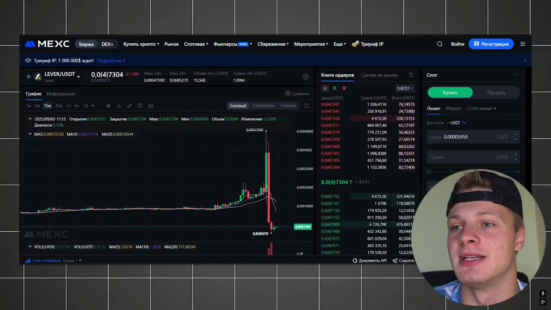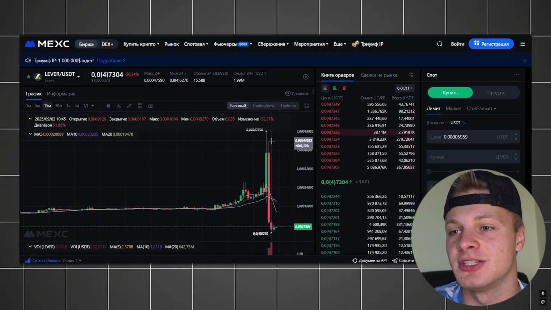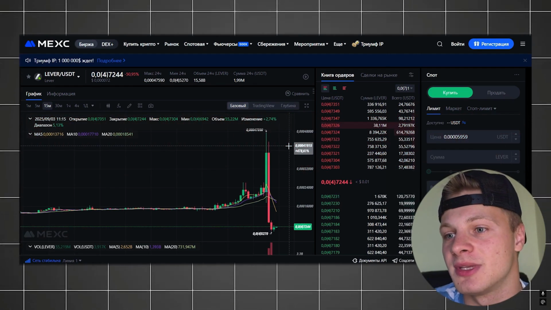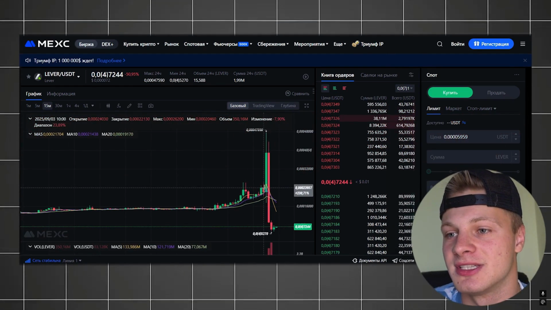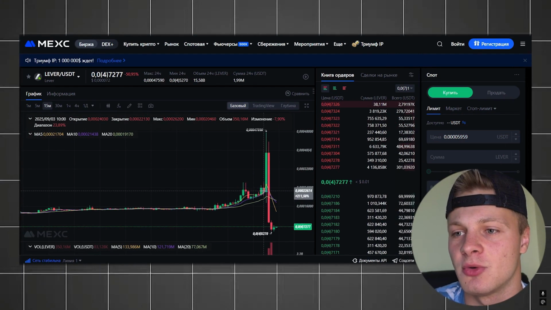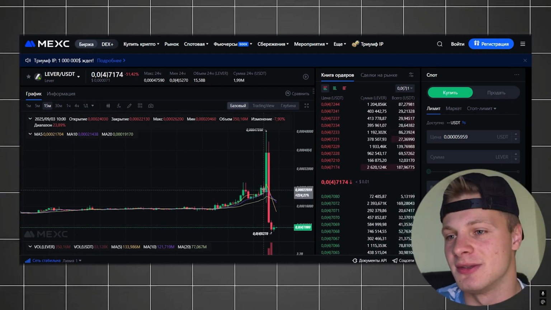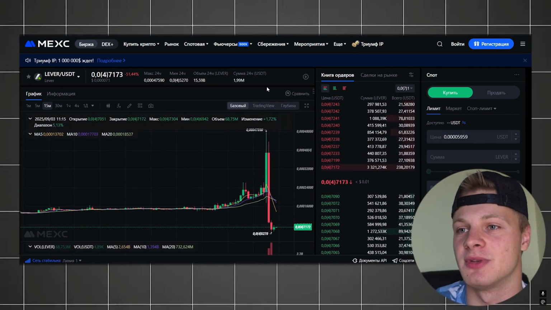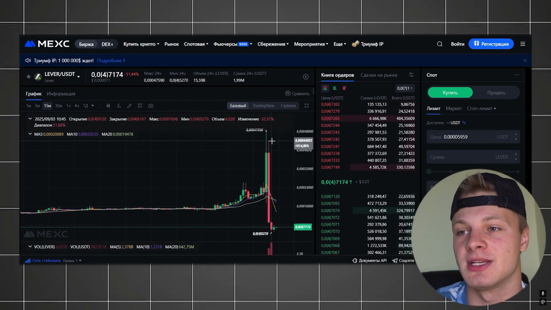So the point is, we wait for this dump to happen or we try to catch it right from the start. Well, by the way, there was a squeeze here right before, most likely the delisting. They squeezed out everyone who was shorting on purpose. Maybe they knew there would be a delisting, or maybe there was news about the delisting right here. Honestly, I don't even know at what time. I don't want to check, I'm just too lazy. Doesn't matter. In any case, all the short sellers got squeezed out and then it just crashed down with heavy selling. And if you had caught that candle, of course, damn.